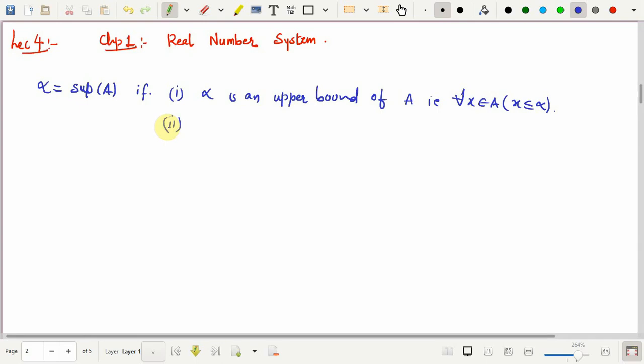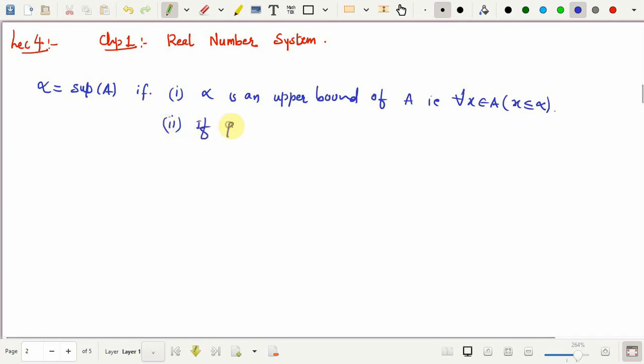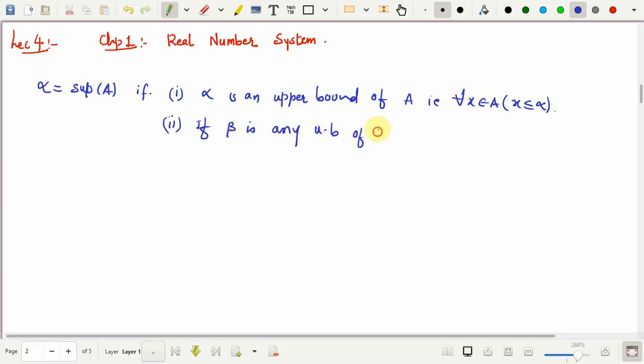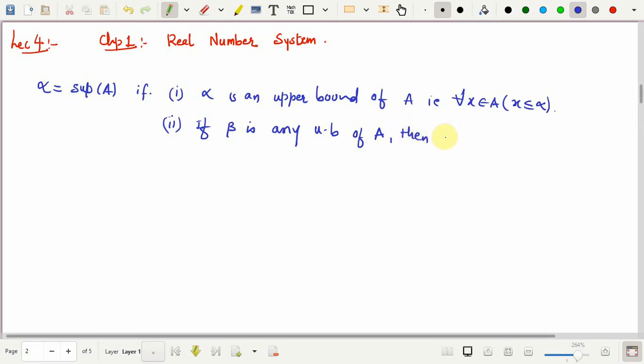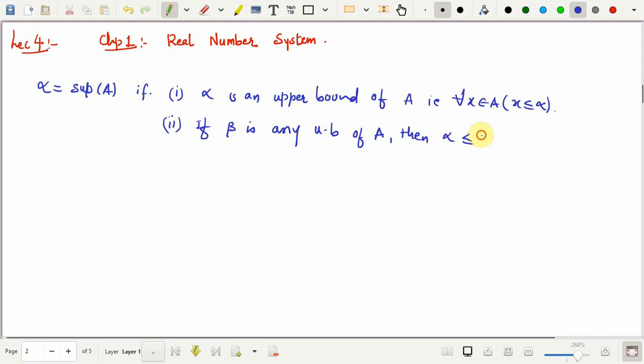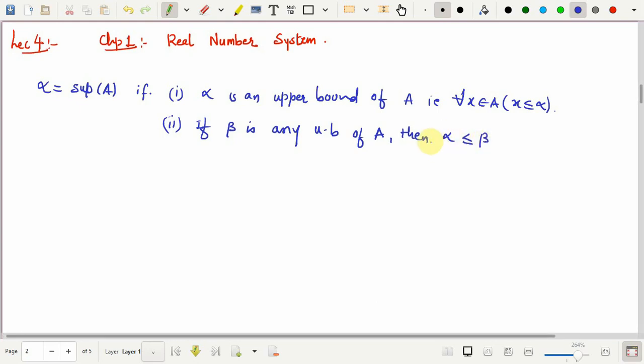alpha is the least among all the upper bounds. If beta is any upper bound of A, then beta should be greater than or equal to alpha. Alpha is less than or equal to beta. Alpha is least among all the upper bounds. So, this is the definition of a supremum of A, and from here you should be able to negate this definition as well. Now, this observation is also important.